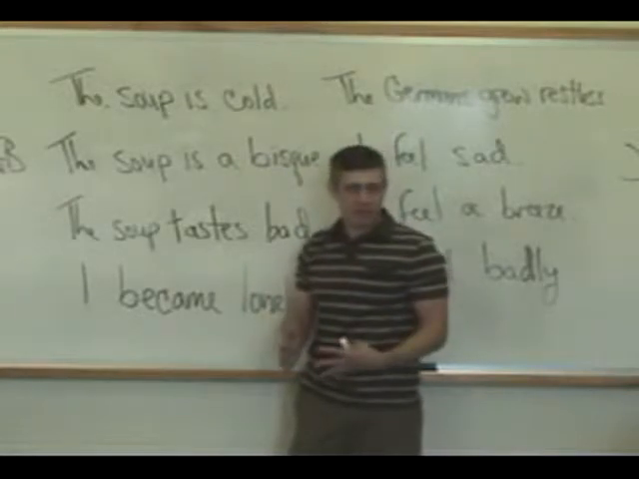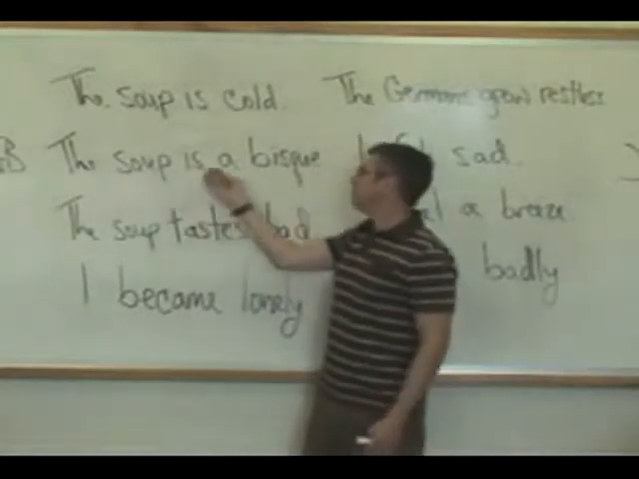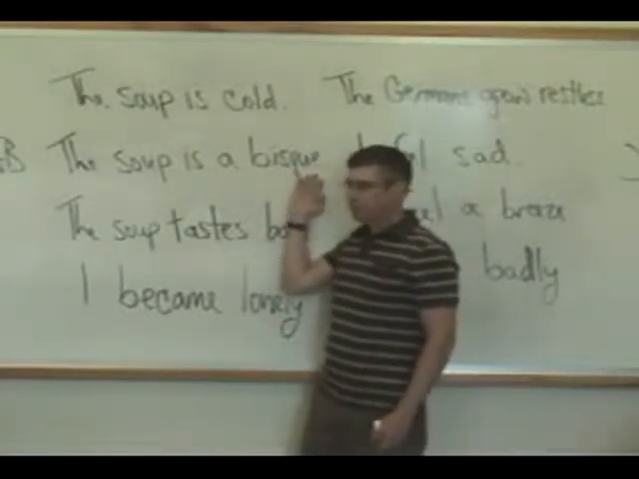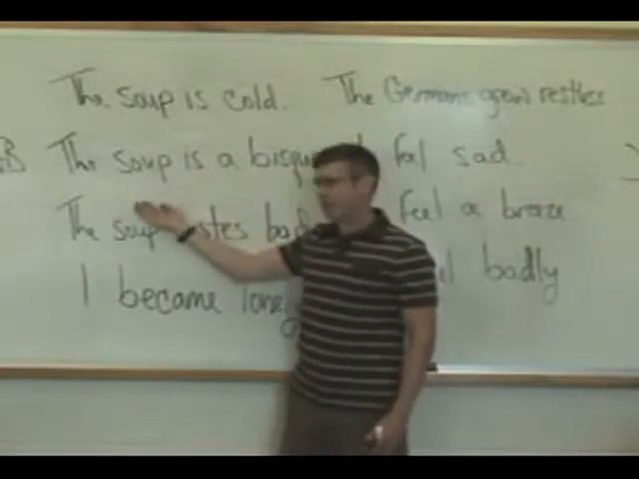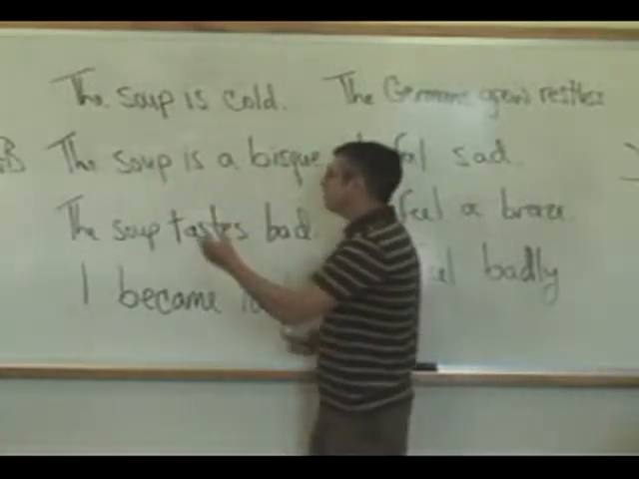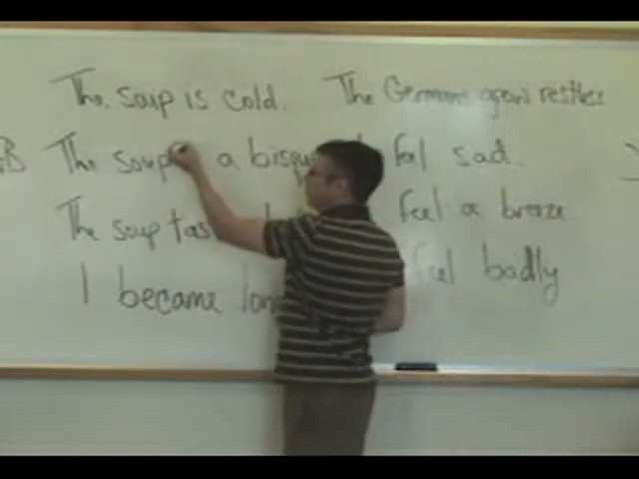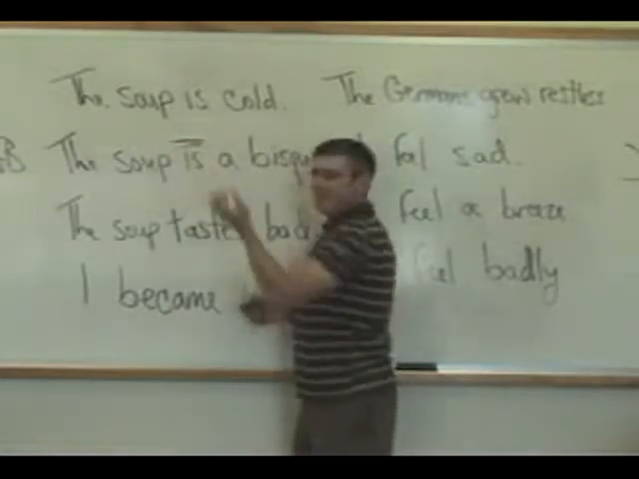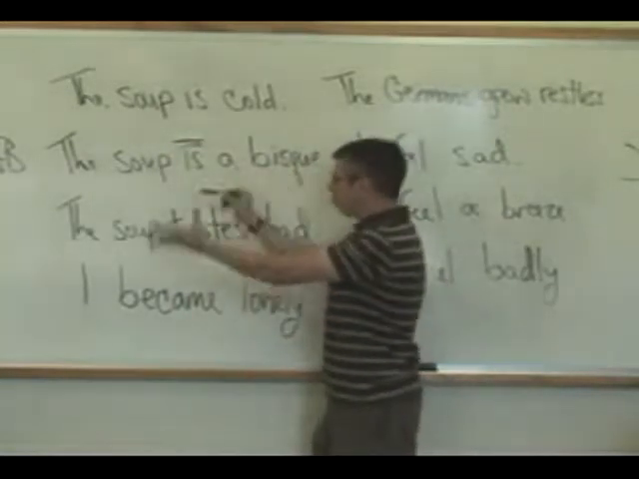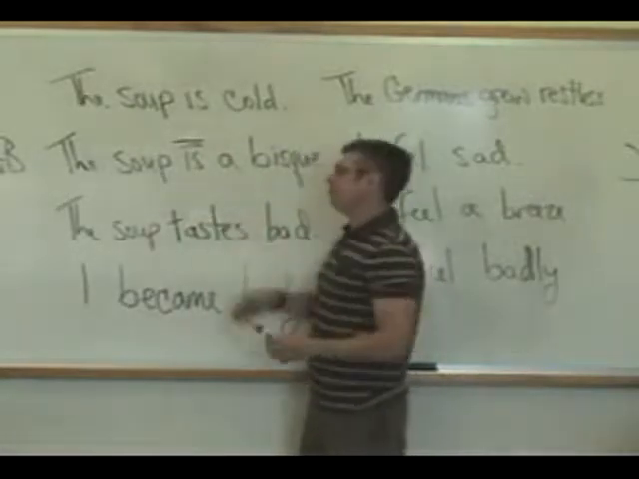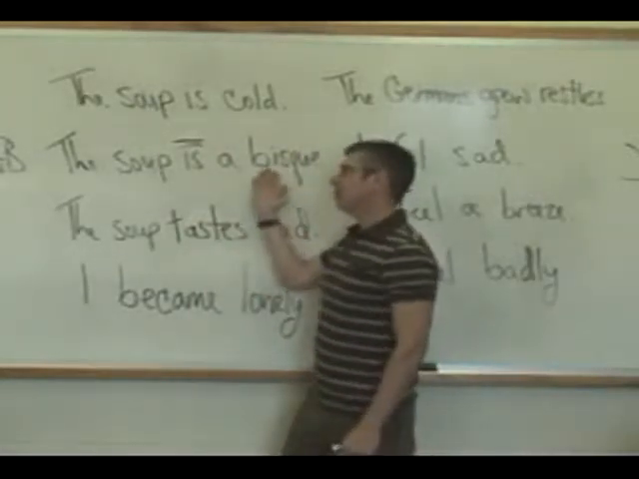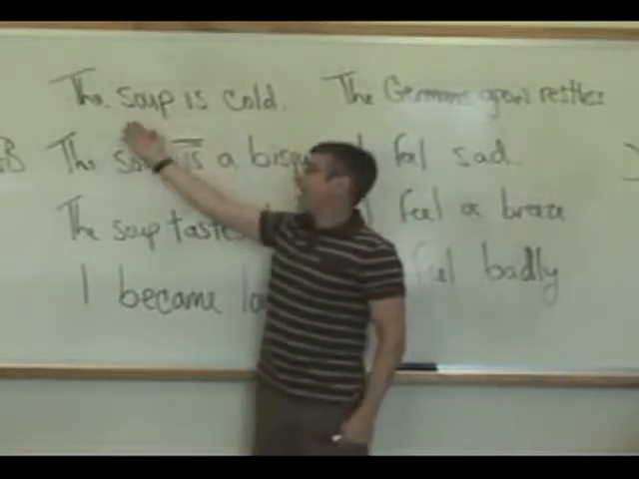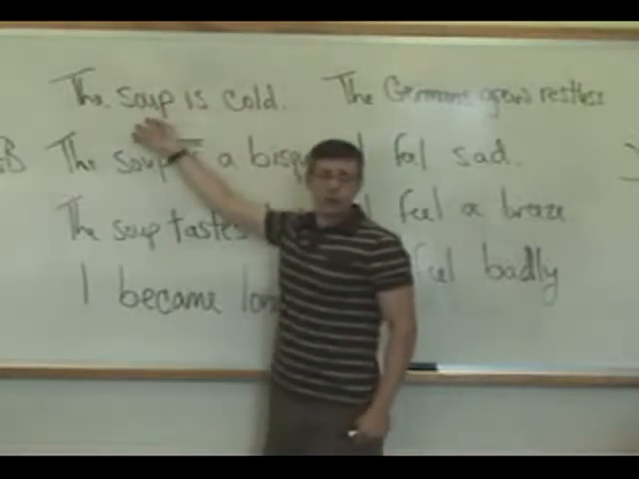Now, the subjective complement is either an adjective that applies to the subject, or it is a noun that renames that subject. So, for example, the soup is a bisque. A bisque, that's a noun. It's the kind of soup the soup is. And here the verb is, and is has got to be the most common copulative verb. It's really like an equal sign. Soup, bisque, they are the same. So the subjective complement is either a noun that renames what the subject is, or an adjective that would apply to the subject.